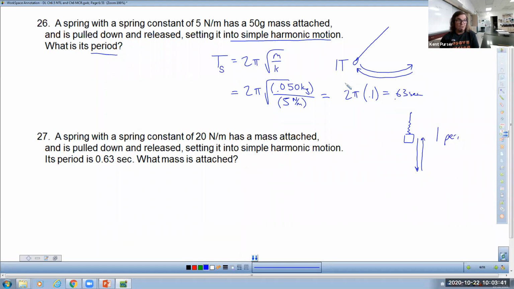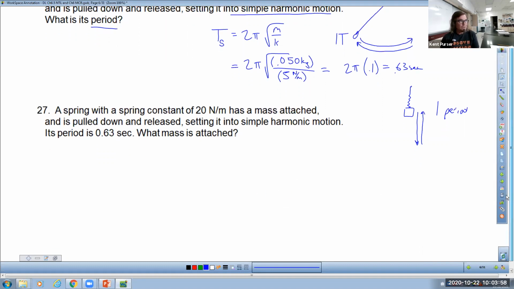It's probably not good to write 1T, because then it just looks like I'm talking about it. 1 period looks like this: 1 period out and back. So be prepared that I'll probably try to throw something into your test to make sure that you know what the concept is. And question number 27 must be a hard one.